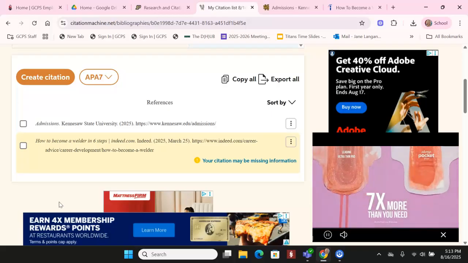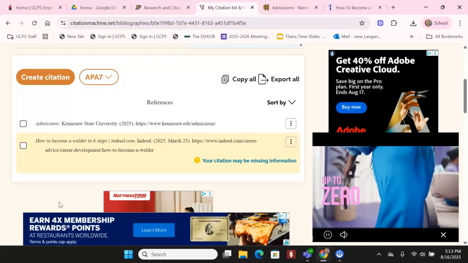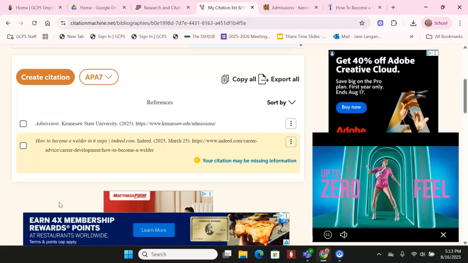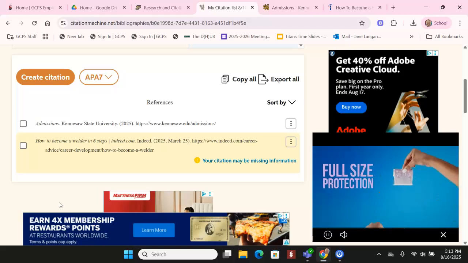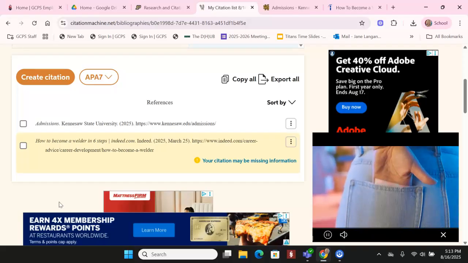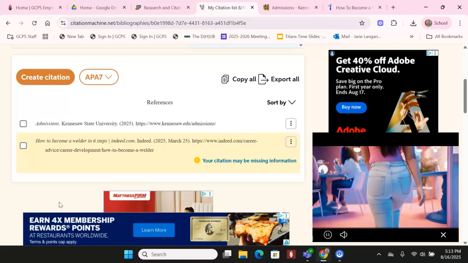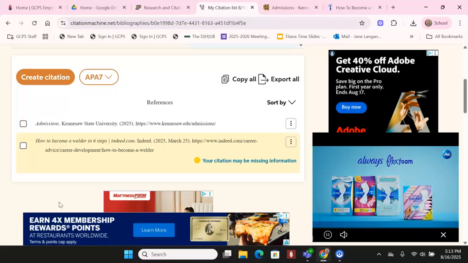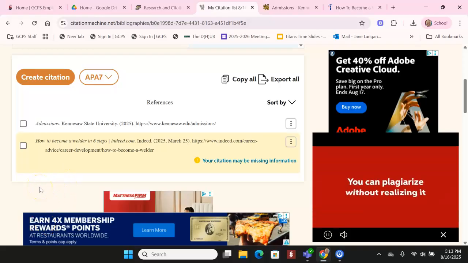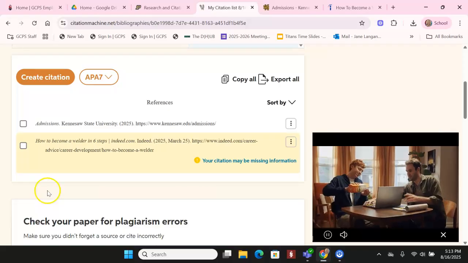Okay, I think that covers everything you need to start creating your own citations. Again, if you sign up for an account, it will keep things over time, and so you can go back and find your references. It's worthwhile, it's free, and either way, you'll probably have to watch an ad once, and you certainly have to watch ads on the side all the time. But hey, it is worth it. Hope this was helpful.